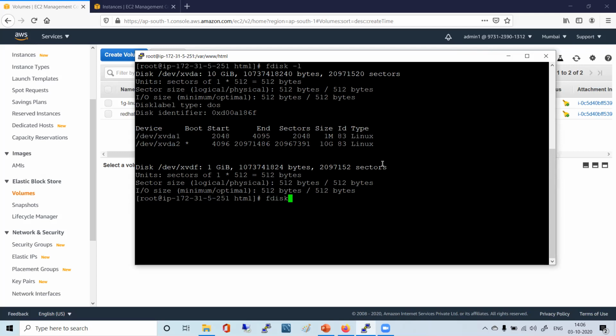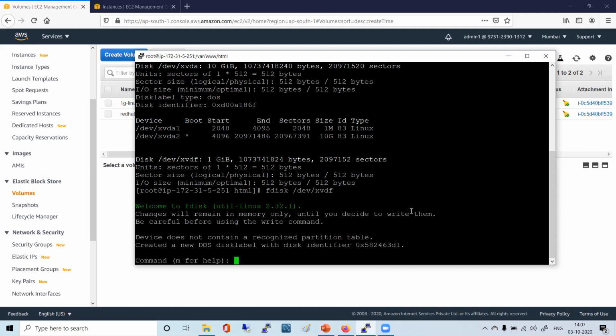See how we do fdisk. You just do fdisk and then the name of the disk that you have purchased and connected to your system, whether it is a local laptop, Linux machine, or EC2 instance, or wherever. So this is the hard disk device that we have connected to our system. Now I'm doing fdisk and pressing enter. You see what it says.